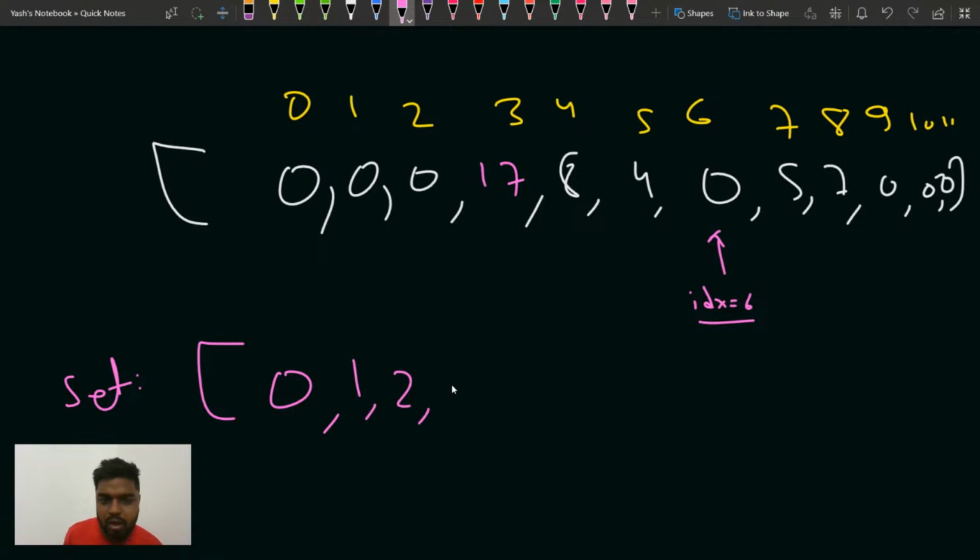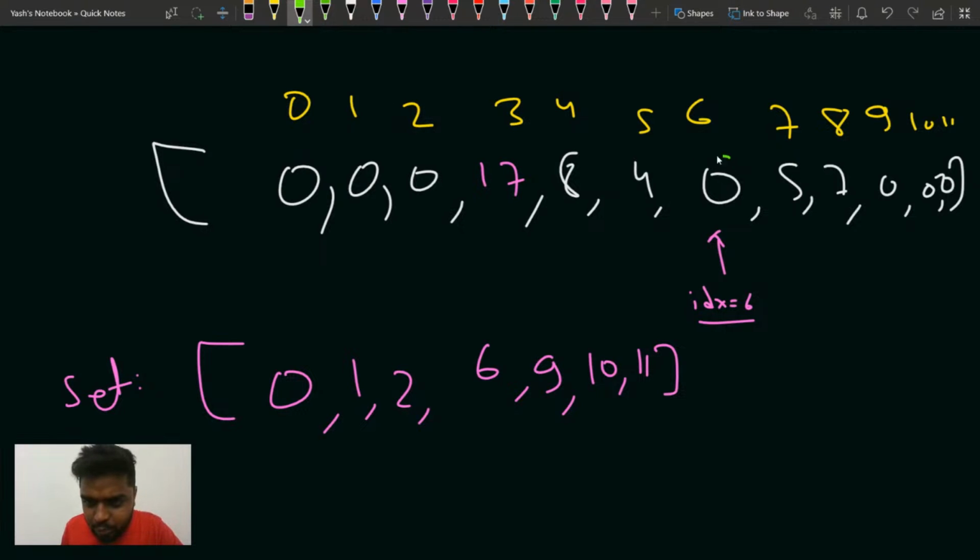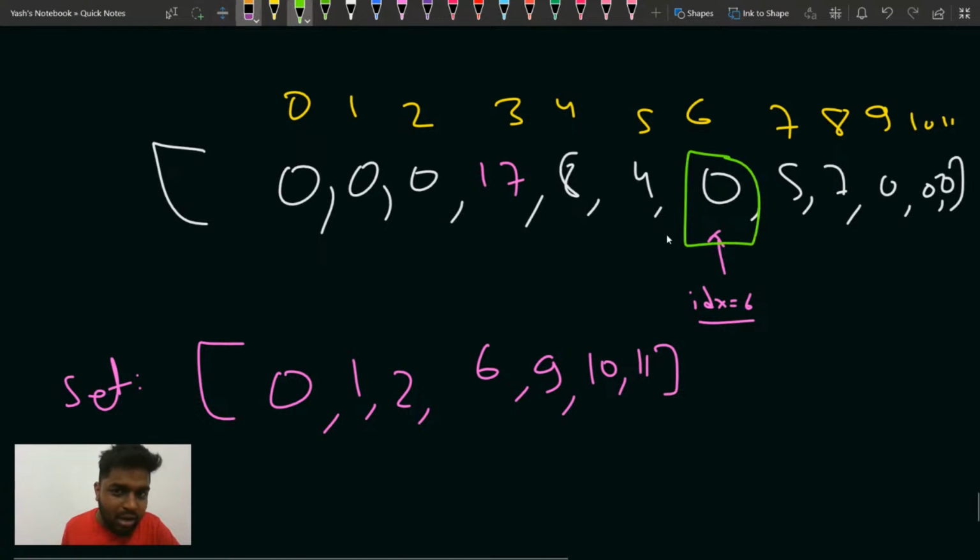Okay, so indexes 0, 1, 2 are not updated, 6 was not updated, and 9, 10, 11 are not updated. These are the indexes that are not updated. Now, whenever I come to index 6, I am going to update index 6. So first of all, I'll delete it from my set.